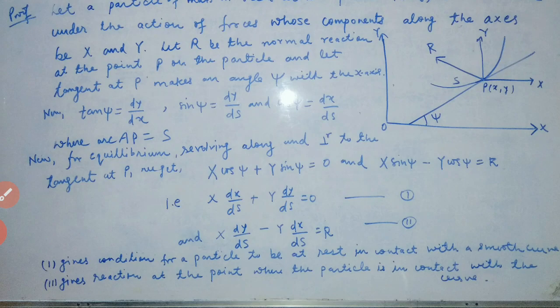And again we have x into dy by ds, from here we get dy by ds, and here it is minus y dx by ds equals capital R. Put this as equation number 2. So here equation number 1 gives the condition for a particle to be at rest in contact with a smooth curve, while equation number 2 gives the reaction at the point where the particle is in contact with the curve.